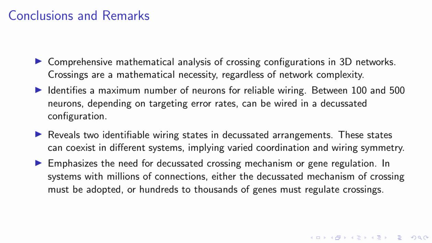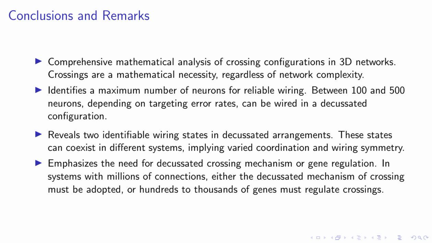Our comprehensive mathematical analysis reveals that crossings in 3D networks are not just a random occurrence, but a mathematical necessity. This holds true regardless of the complexity of the network. We've also identified a threshold for reliable wiring in these networks. Depending on the targeting error rates, only between 100 and 500 neurons can be wired in a decussated configuration. Our study further uncovers two distinct wiring states in decussated arrangements. Interestingly, these states can coexist in different systems, suggesting a variety in coordination and wiring symmetry across these systems.